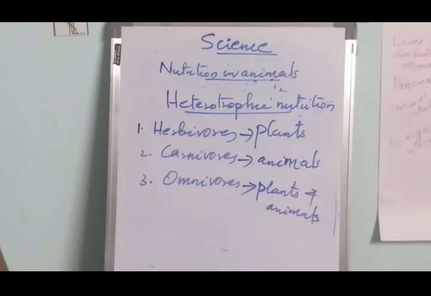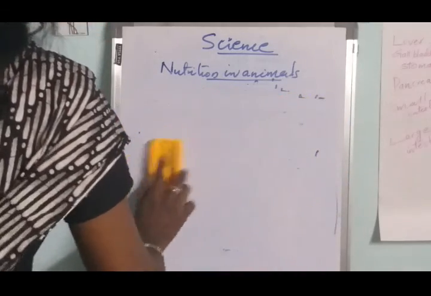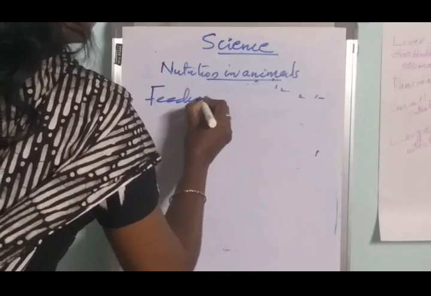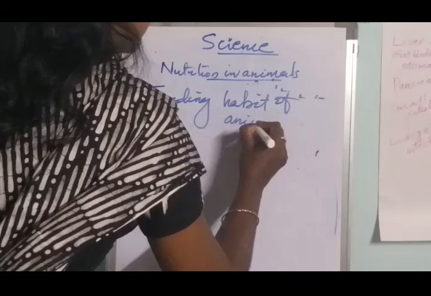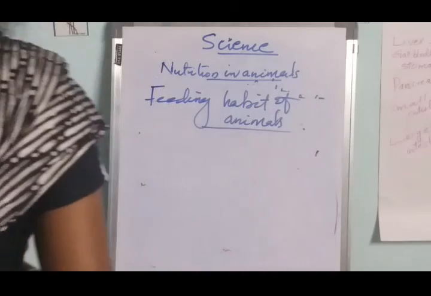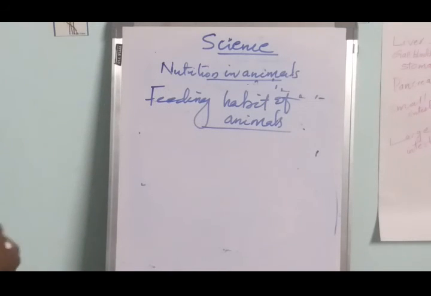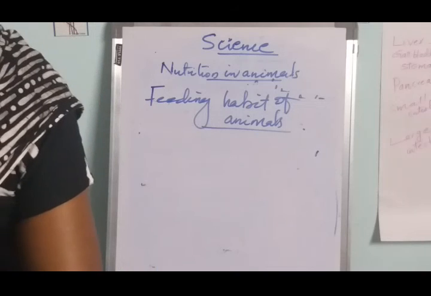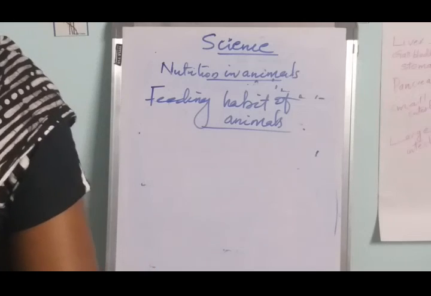The next is about the feeding habit of animals. Do all animals eat the same kind of food? No, different animals eat different kinds of food. Also, the method in which the food is taken also differs.